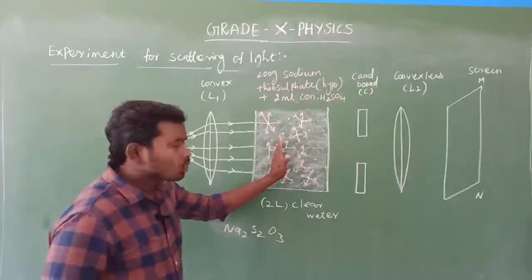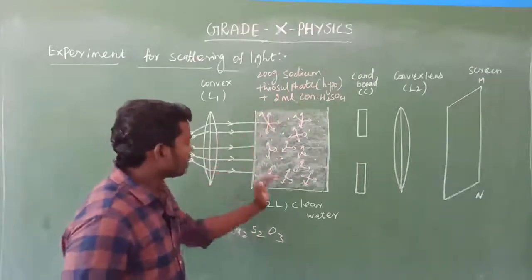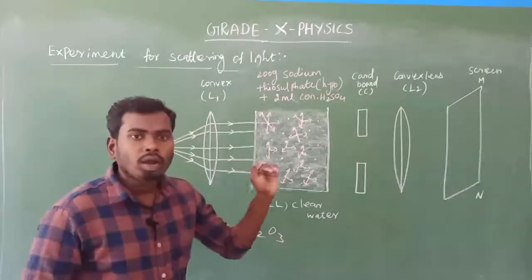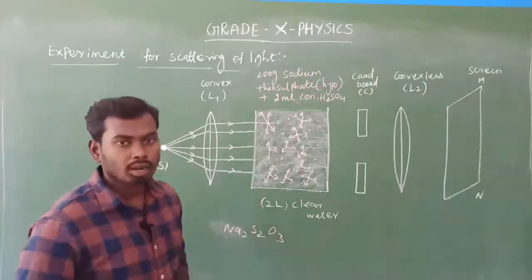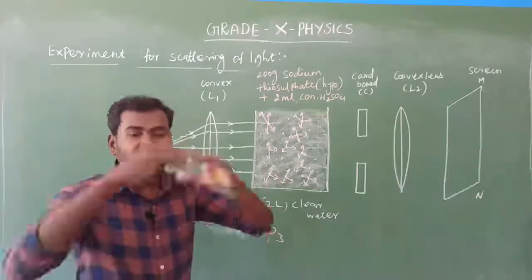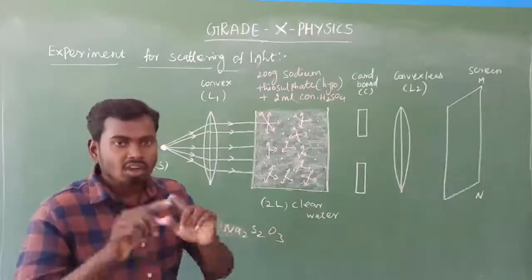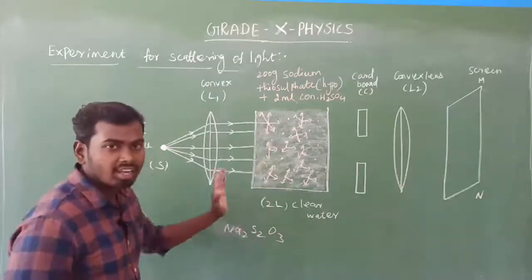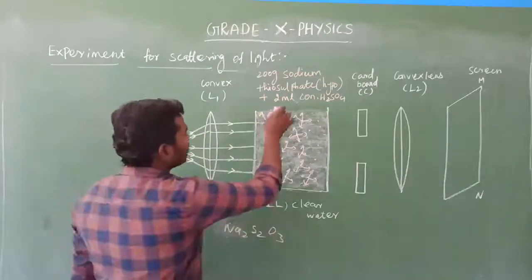So if we see, look at here, from the 3 sides, okay, that side, this side and that side, 3 sides of the water tank, we can see there will be blue color light. What is that? Blue color light. Why, sir? Why will there be blue color light, sir? Because the shorter wavelength visible spectrum first gets scattered. That is the reason why, if we see the 3 sides of the water tank, there will be blue color light.